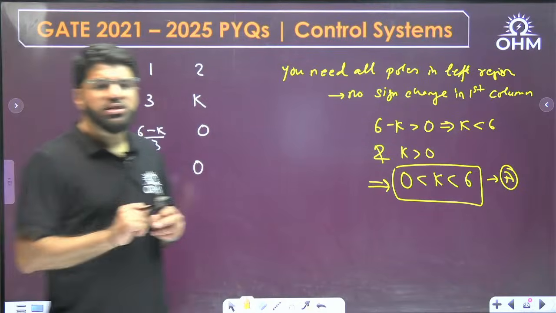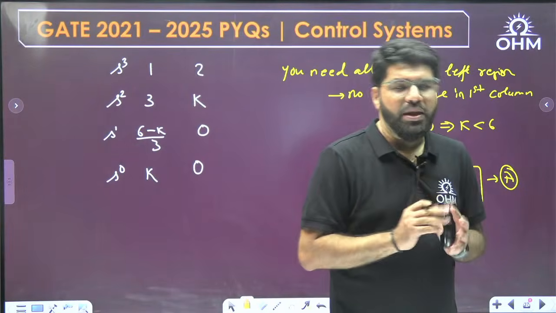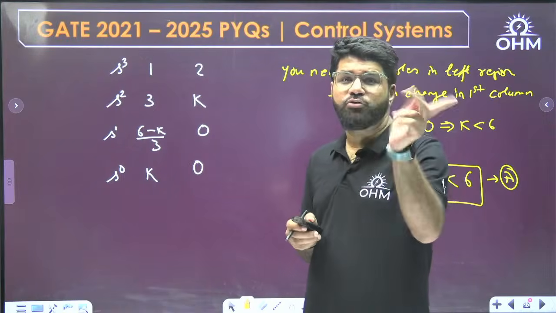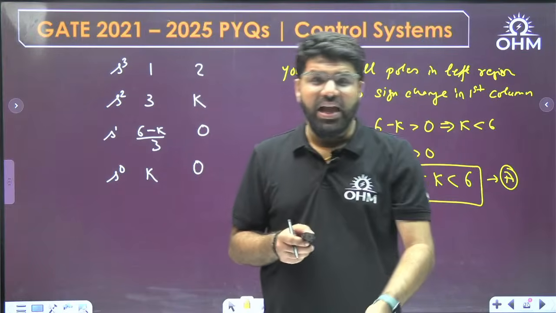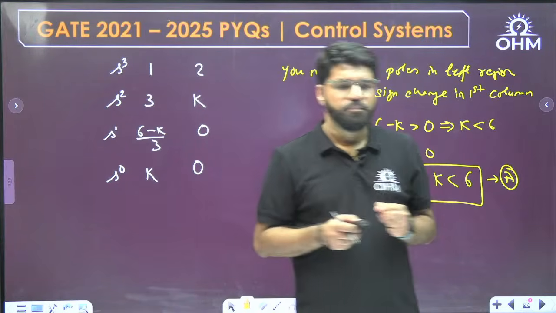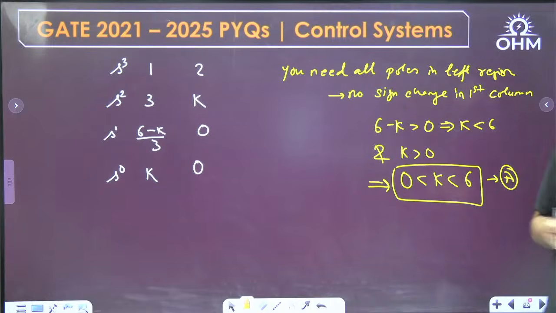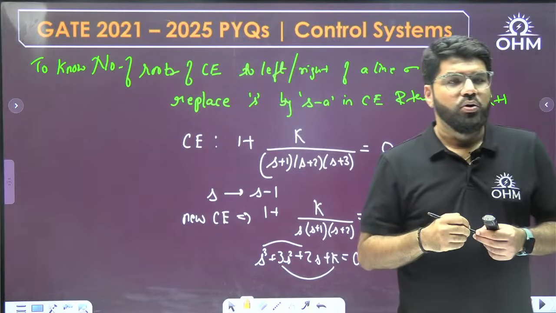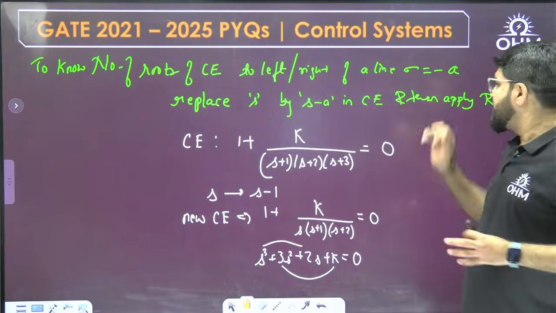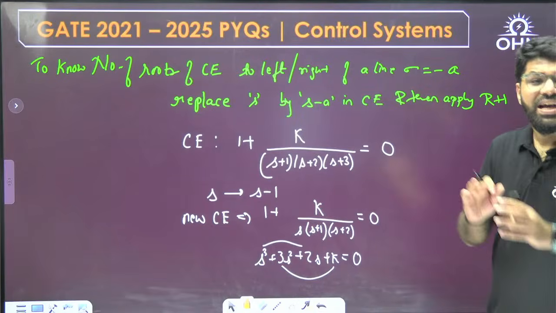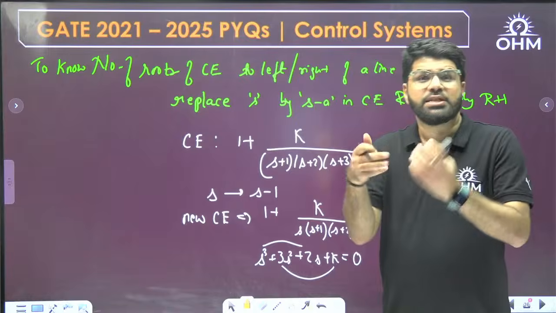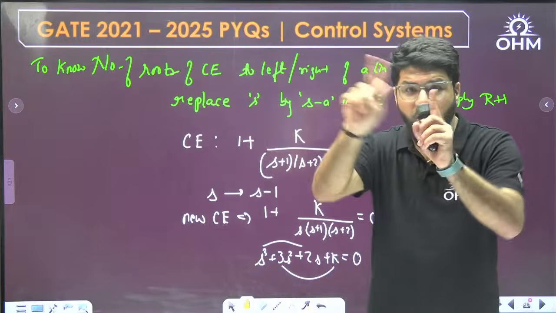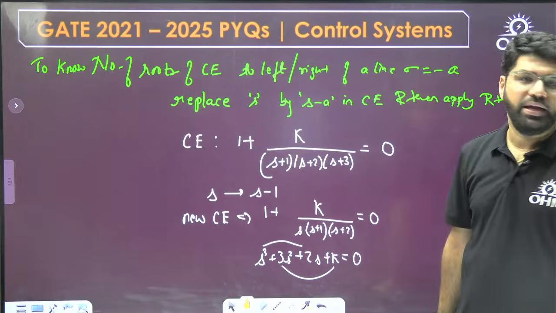So see dear, I'll just repeat the point. Whenever you directly apply RH to a characteristic equation or to any polynomial equation, RH will tell you how many roots are to the left or right of the imaginary axis, the j omega axis, sigma equal to 0 axis. If you want the number of roots to the left or right of a line sigma equal to minus a, you simply replace S by S minus a in the characteristic equation and then apply Routh-Hurwitz. Then the number of sign changes is the number of roots to the right. Right of what? Not the imaginary axis, but the right of this line sigma equal to minus a. Correct?